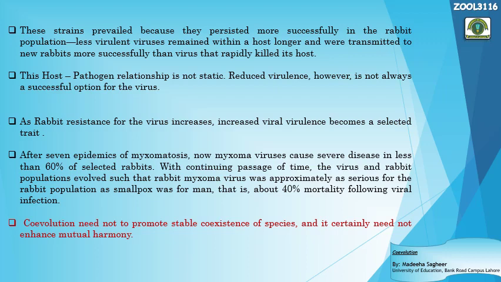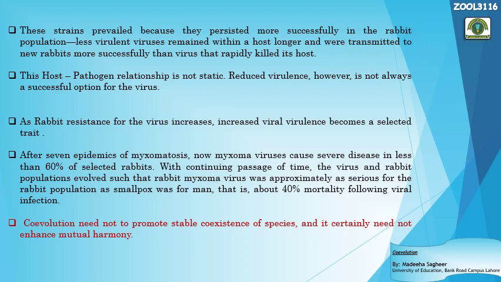Next, with the passage of time, the rabbits got immunity in their bodies against these viruses. They became resistant to the Myxoma viruses, and at the same time, because of coevolution, natural selection and selective pressures, the viruses became attenuated. Now the second step of the coevolution. In this scenario, the rabbits are much more resistant and the viruses are very mild.